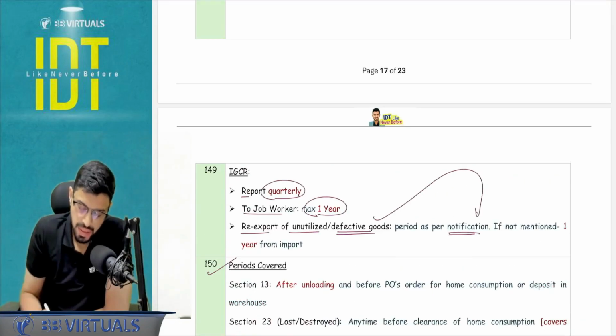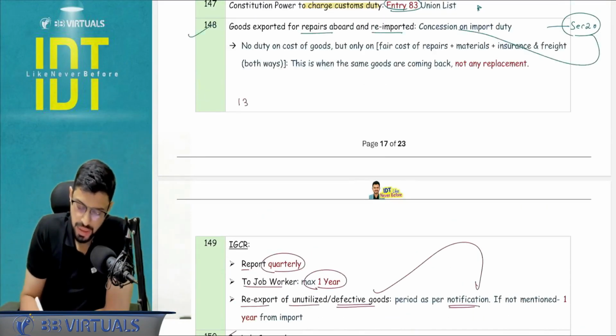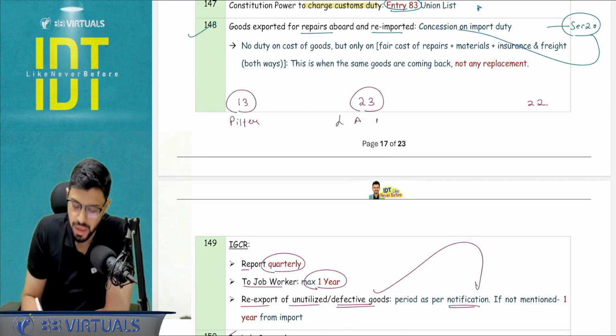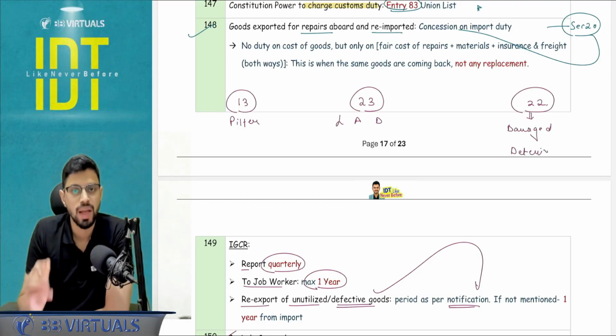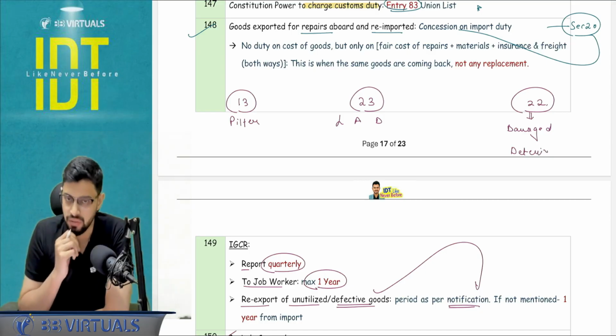Now section number 13, section number 23 and section number 22, very important. Section number 13 is pilferage. Section number 23 is lost, abandoned and destroyed. Section number 22 is abatement in respect of damaged goods or deteriorated goods. Now the periods that I'm going to cover will decide whether I'm going to get the benefit or not.